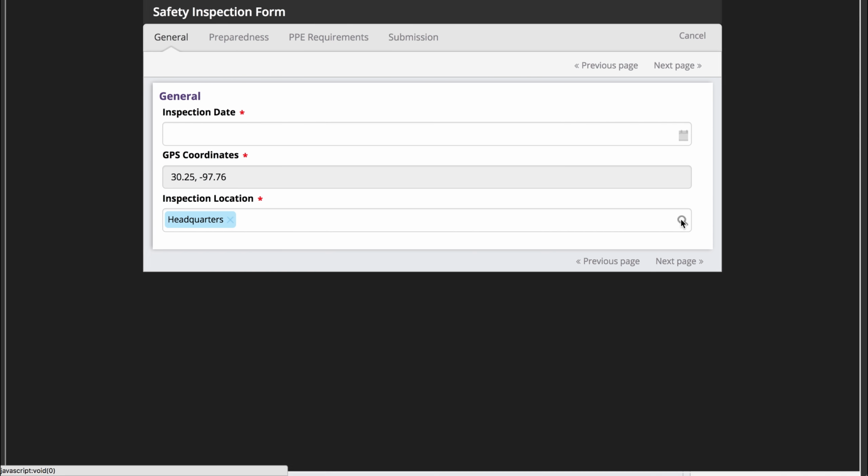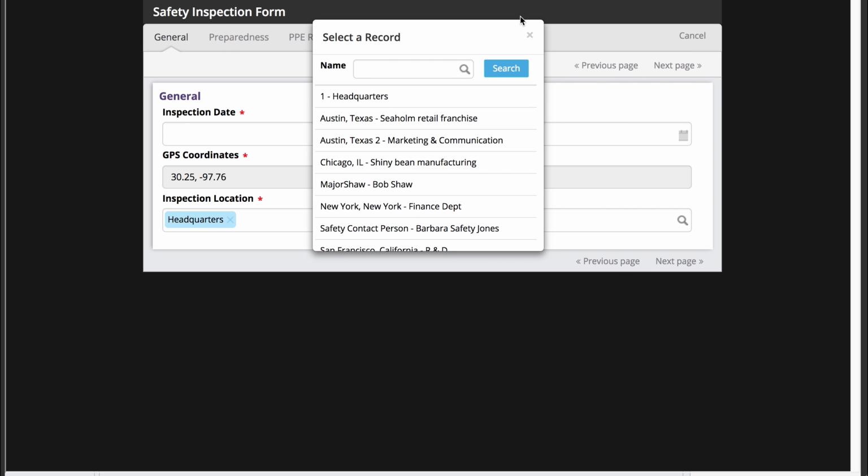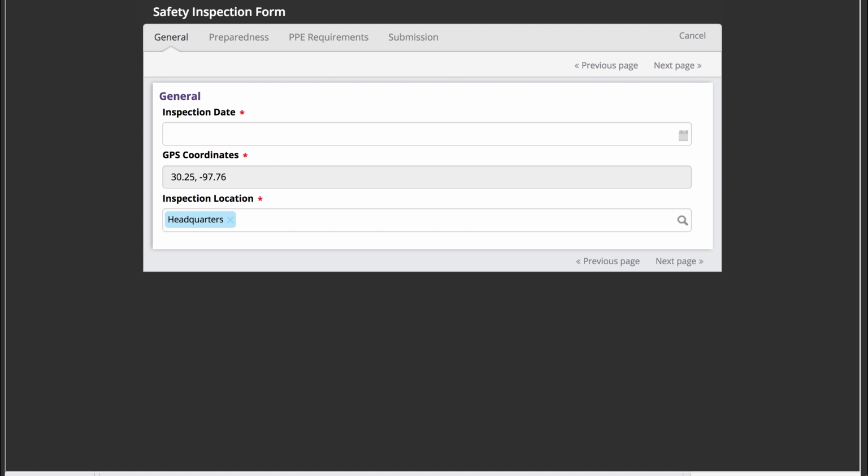And if your user belongs to multiple groups, you can use this magnifying glass to search through all of the groups and select records that are associated with that. And you may or may not have a lot of options to choose from right now whenever you click on that magnifying glass because we haven't created a lot of groups. Of course, you can add those by adding new groups in your Smart Objects area, and we'll get to that later.